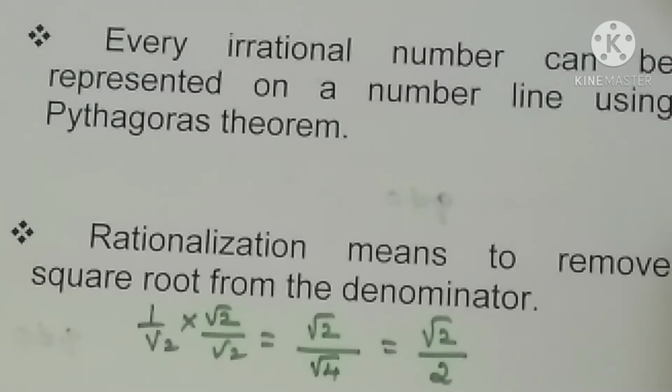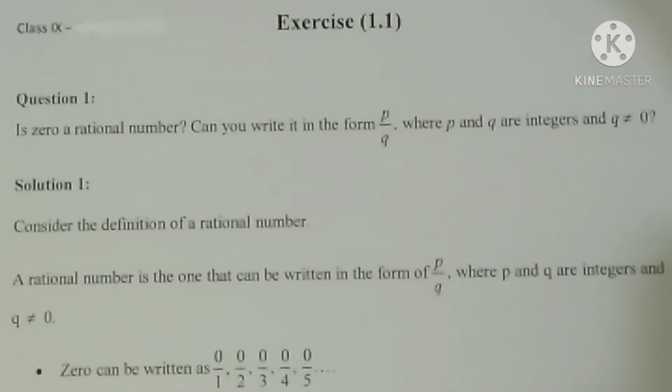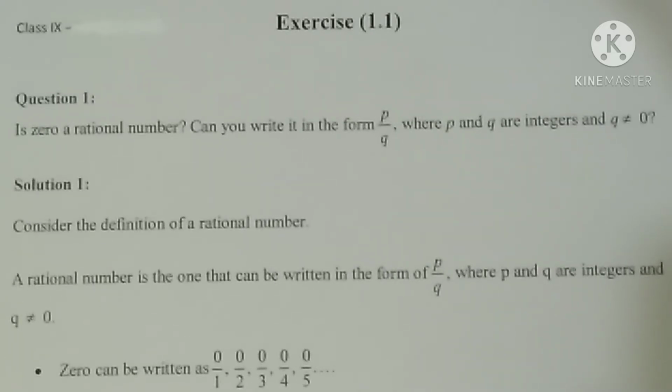So these are the main topics, the main theory part we have covered in the number system chapter 1. Now let us see the exercise-wise solutions. Exercise 1.1, first question. Is 0 a rational number? Can you write it in the form p by q, where p and q are integers and q not equal to 0? What is the solution?